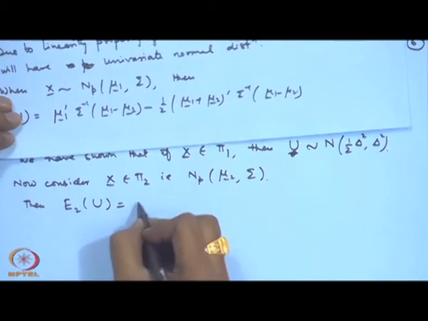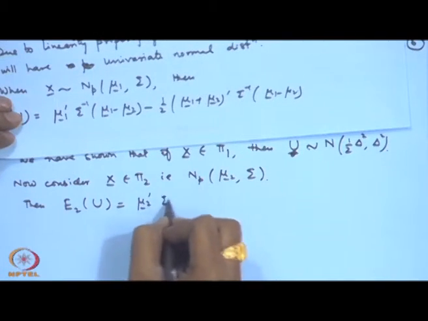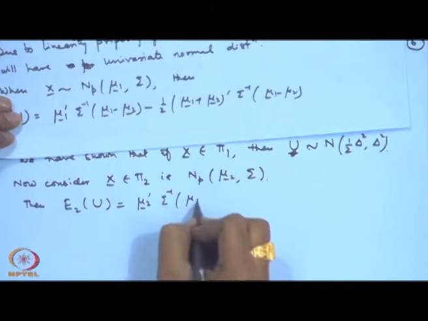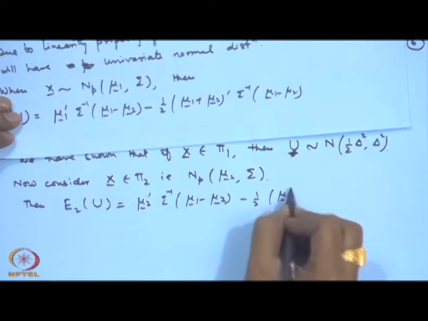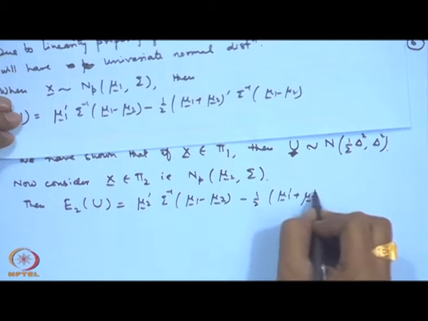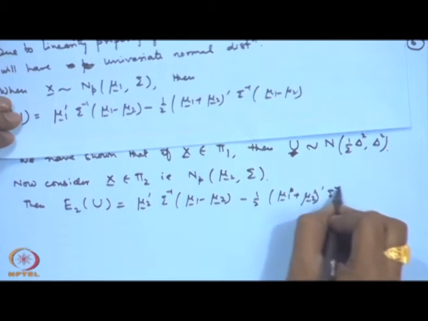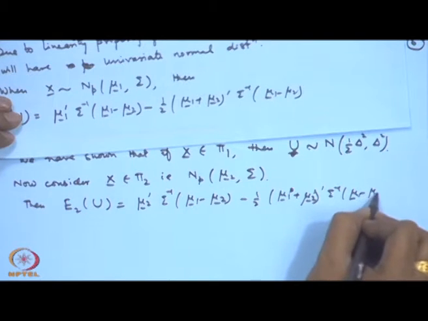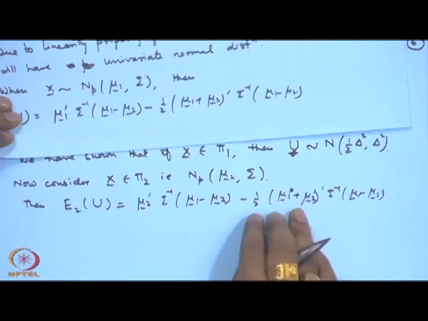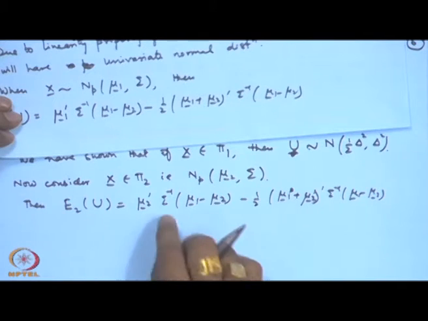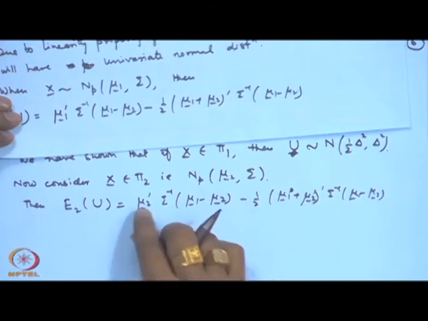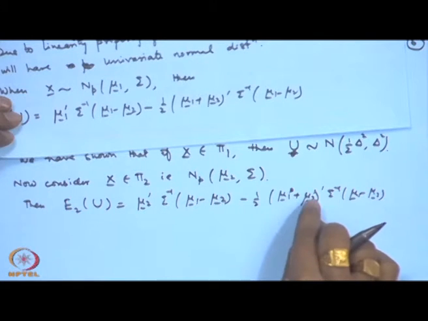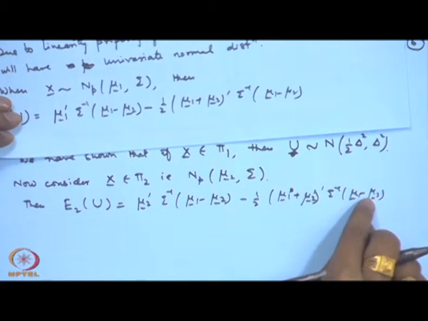So, this will become mu 2 prime sigma inverse mu 1 minus mu 2 minus half mu 1 prime plus mu 2 prime sigma inverse mu 1 minus mu 2. Once again this can be simplified here. See, this is minus mu 2 prime sigma inverse mu 2, and here I will get plus mu 2 prime sigma inverse mu 2.